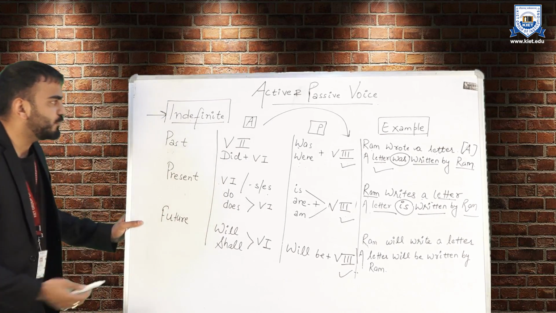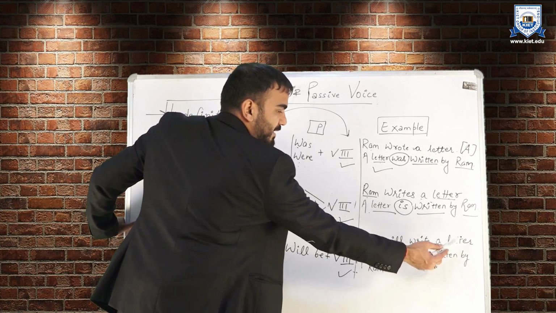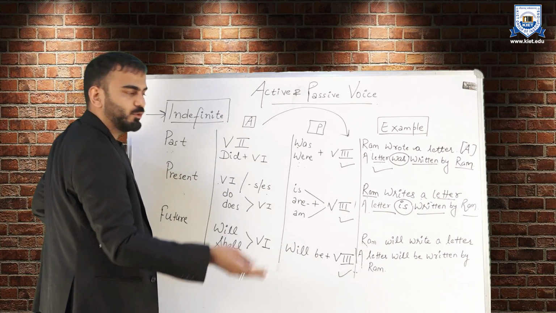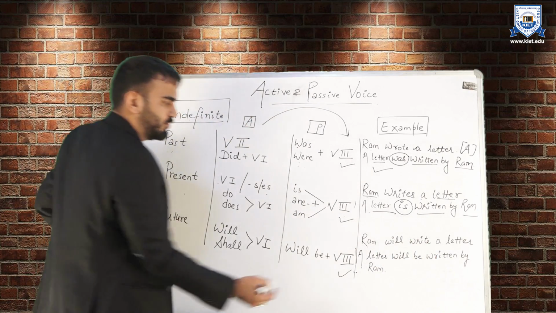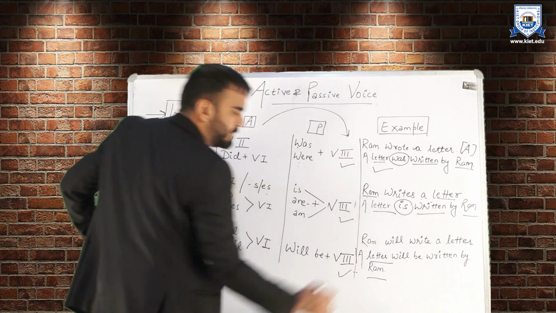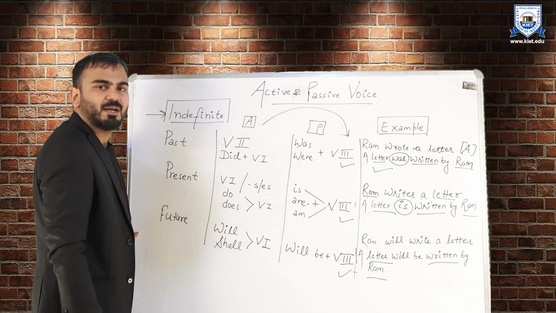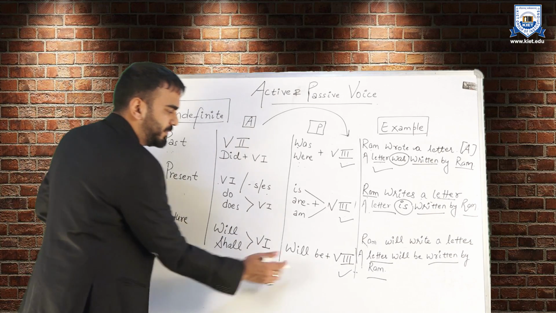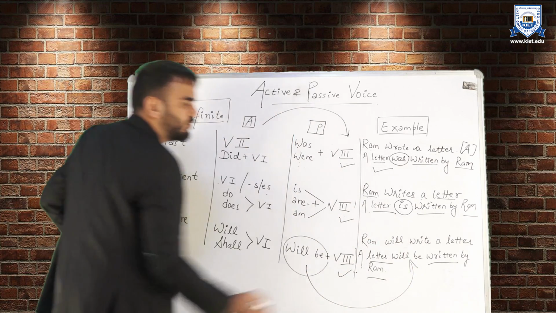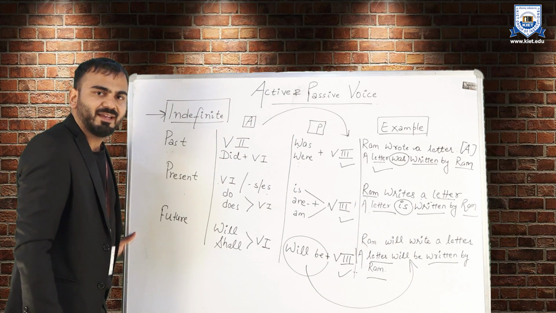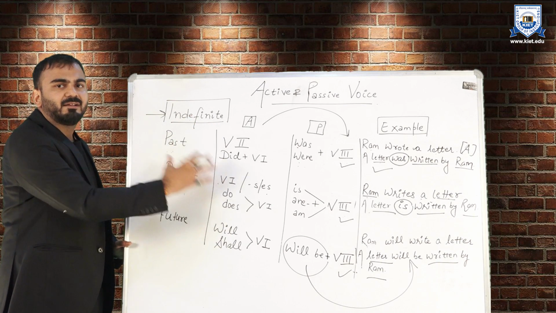The third example is of future indefinite. Ram will write a letter. Again, active statement. Let us convert it to passive. Ram and letter will swap their positions. So letter is here and Ram is here. Third form of verb is right here. And when it comes to helping verb, as per the rule table, we have will be. So we have used will be. A letter will be written by Ram. So these are three tenses of indefinite group, and this is their conversion.